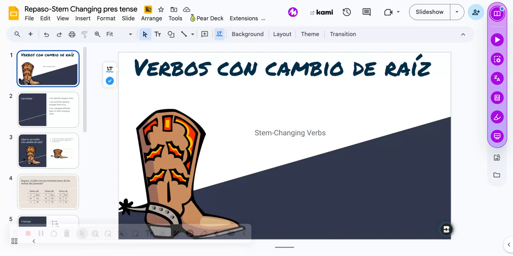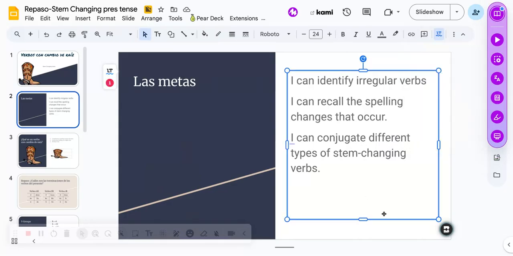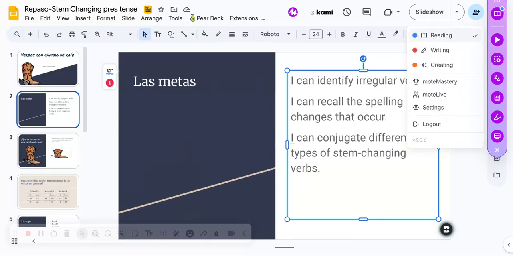Ok, la clase de español 2, let's get into verbos con cambio de raíz, stem changing verbs, boot verbs. All right, so las metas, the goals. I can identify irregular verbs. I can recall the spelling changes that occur. I can conjugate different types of stem changing verbs. And those are the goals. All right, next slide.